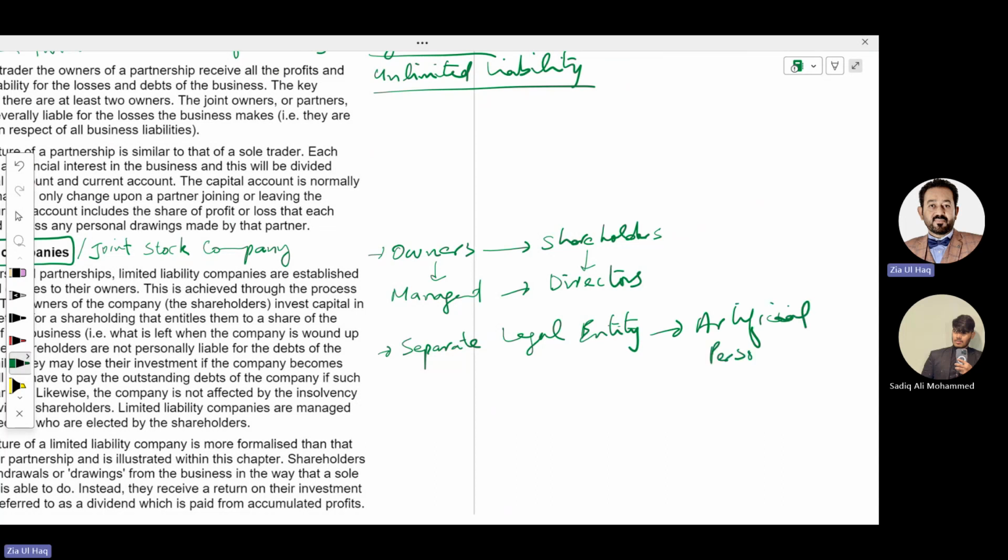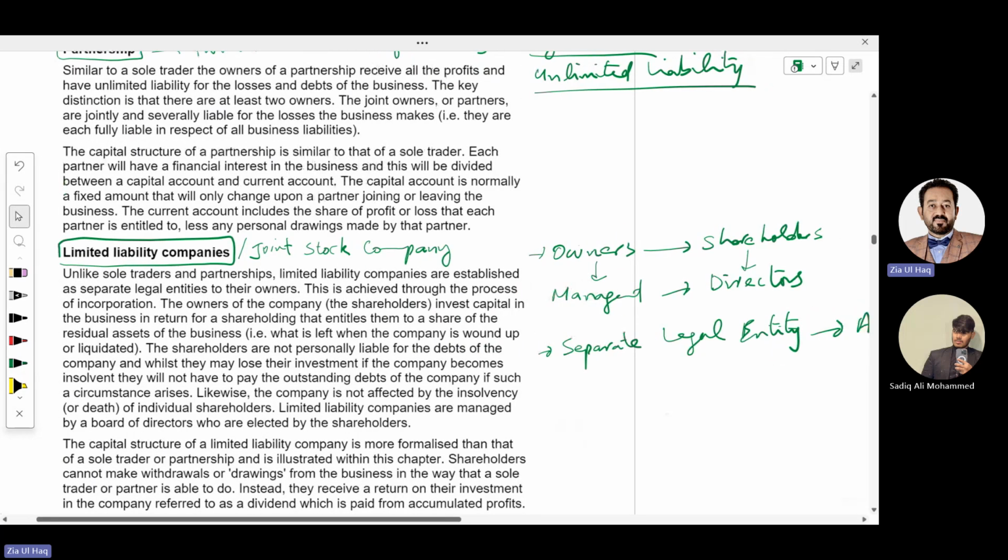Artificial person in a society. If anything is owned by the company, that is of the company rather than the owners. If there is any liability of the company, that is of the company rather than the owners. That's why the owners, meaning shareholders, have limited liability.